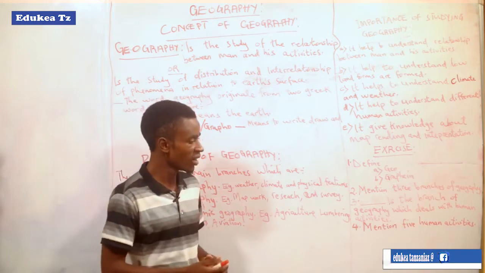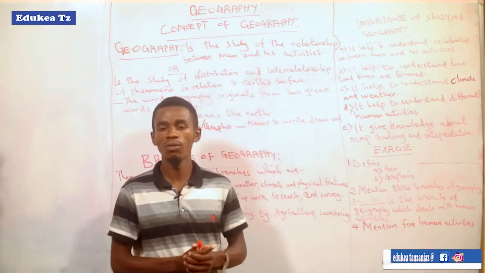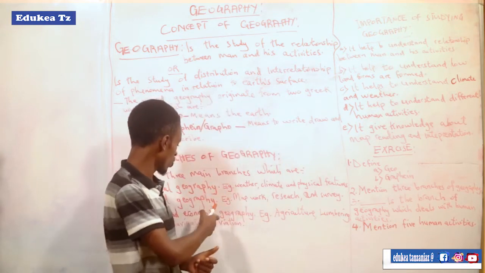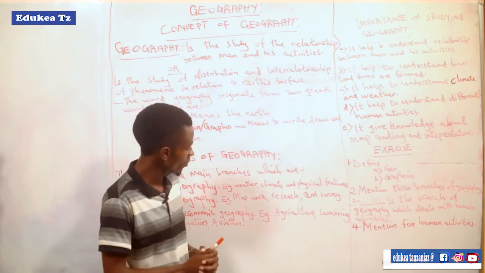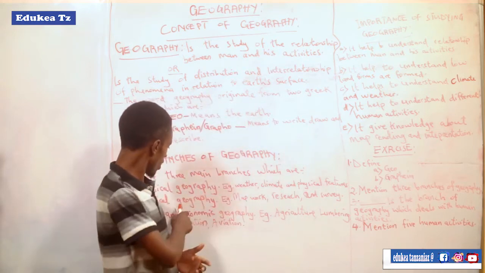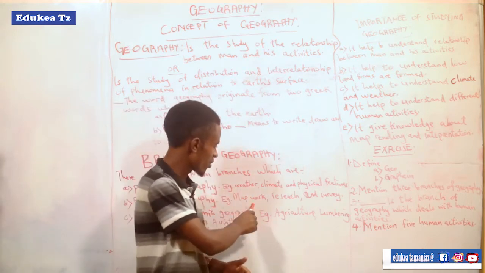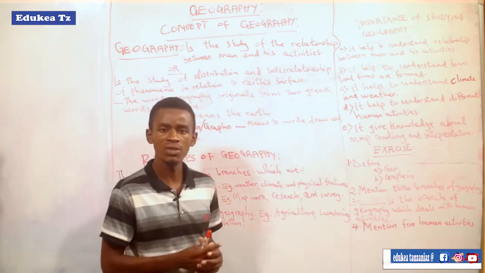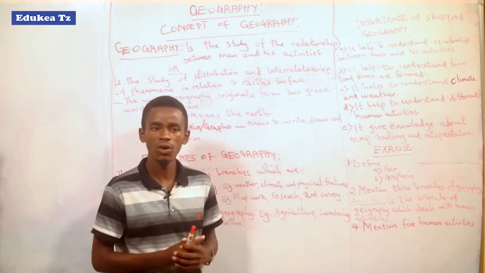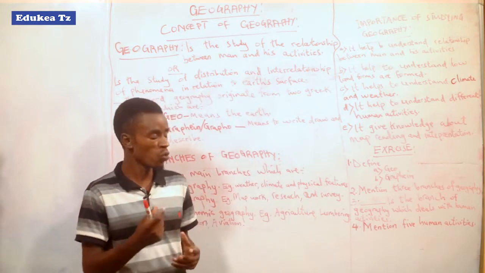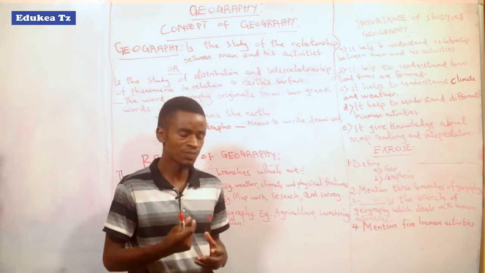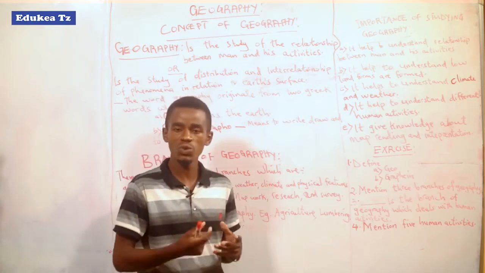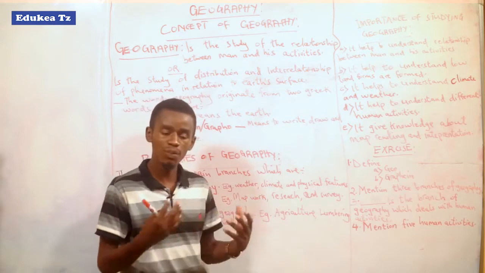physical geography. Let's come to another branch of geography, which is practical geography, the second part of the branches of geography. Examples of practical geography are map work, research and survey. So practical geography is the branch of geography which deals with the study of things in a practical way. So we study different things practically.